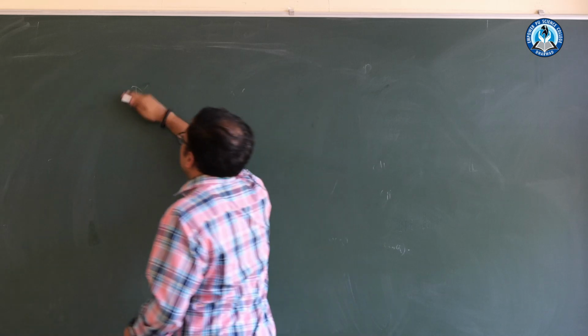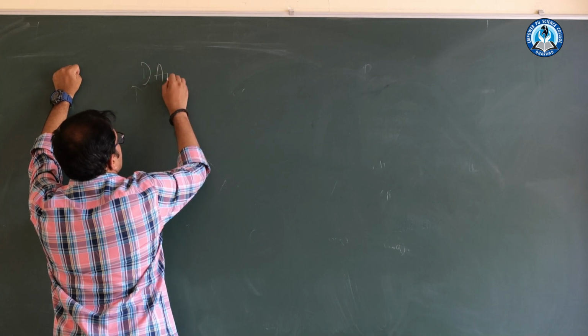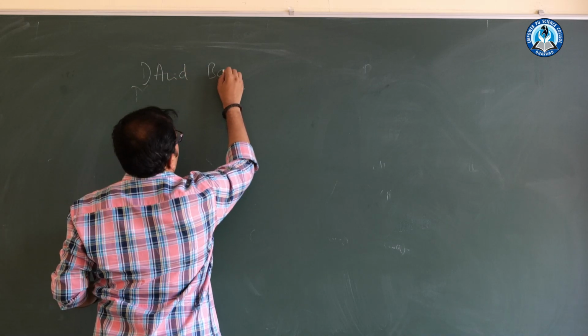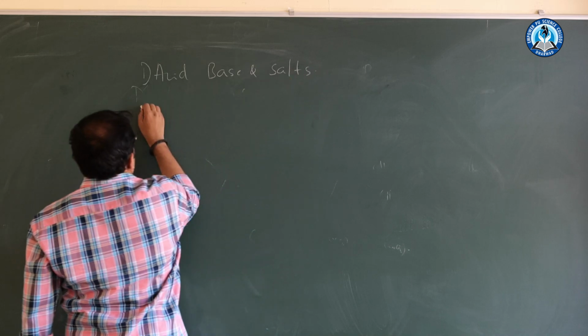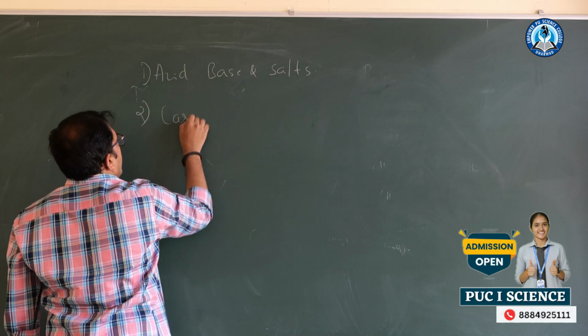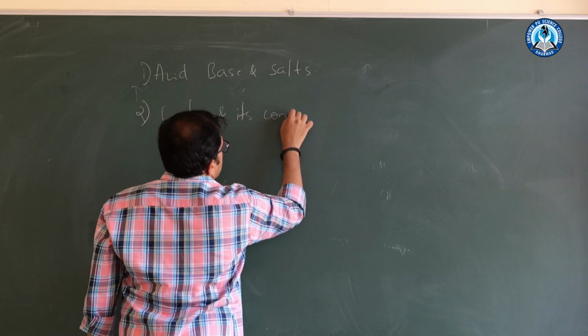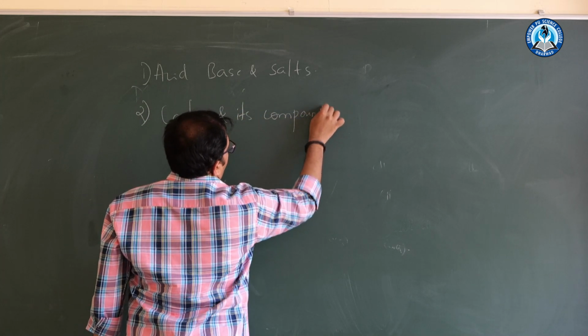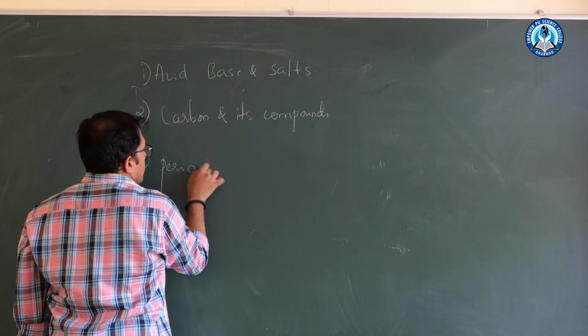Firstly, don't forget to read and come acid, base and salts. Second, carbon and its compounds. The third importance is given for periodic classification of elements.